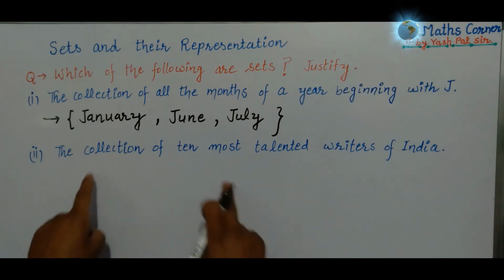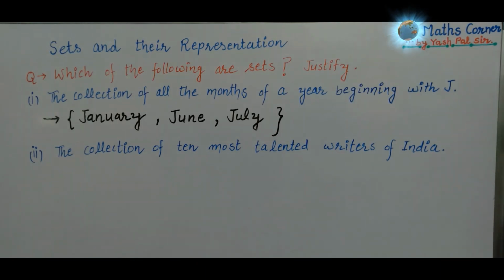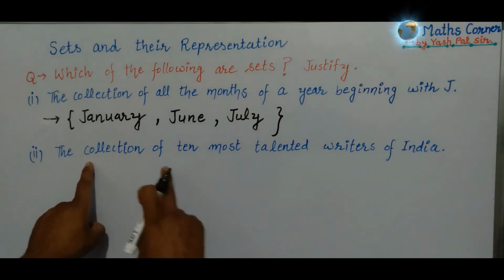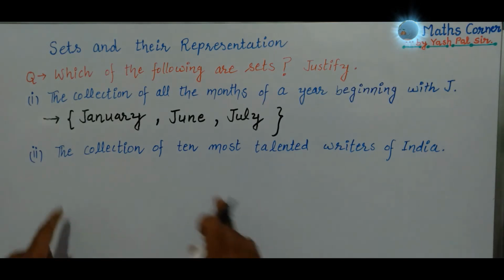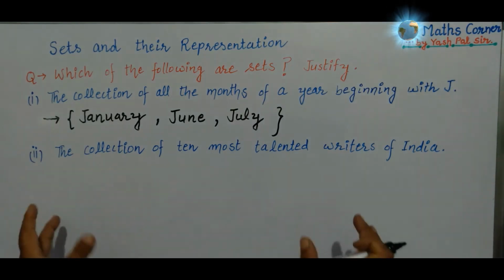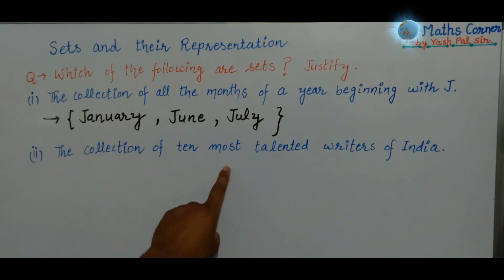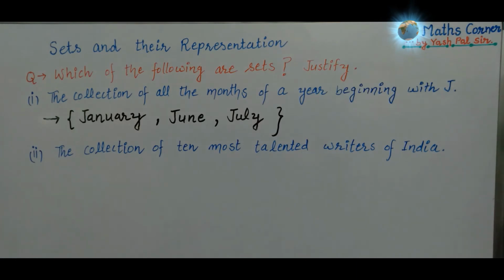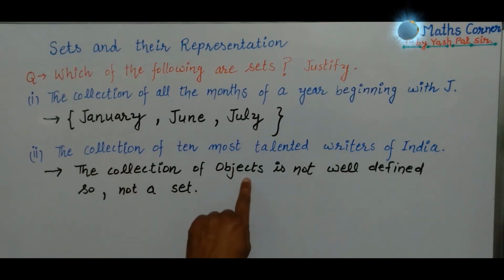When they write the 10 most talented writers of India, they will write differently. Therefore this collection is not well defined. So what we write: this collection of objects is not well defined, so not a set. So this was question number 1.